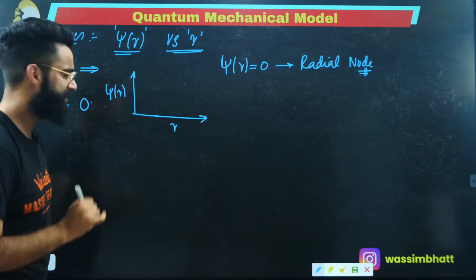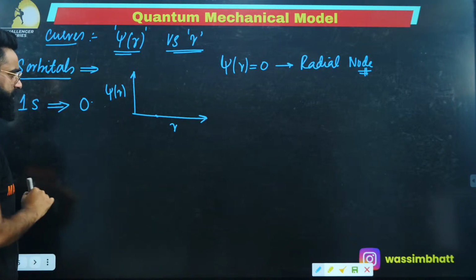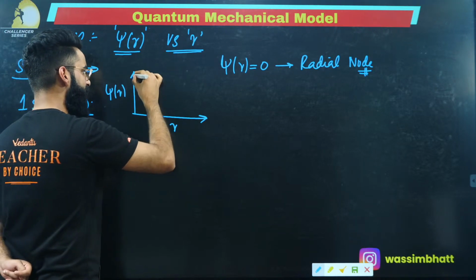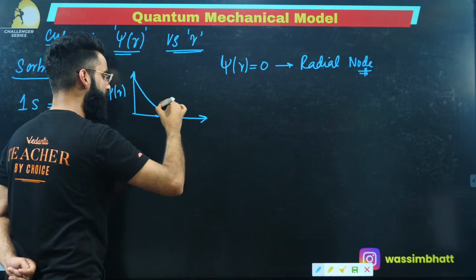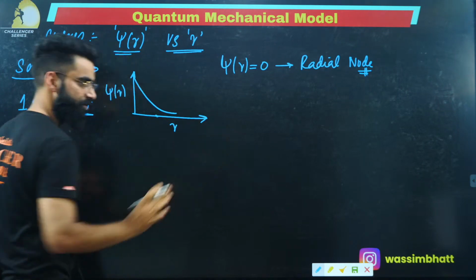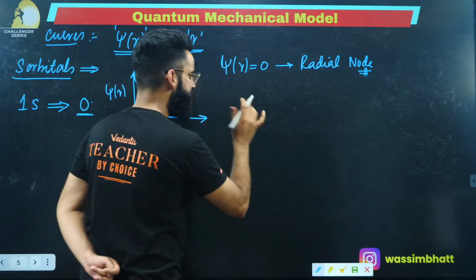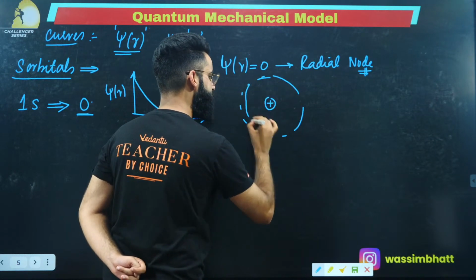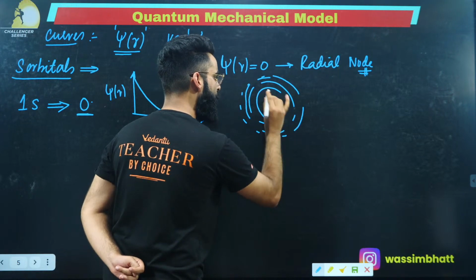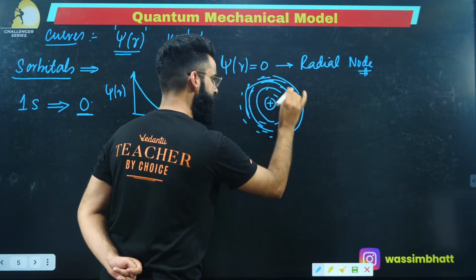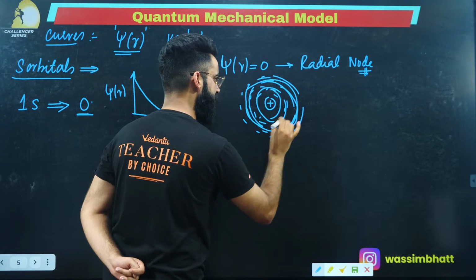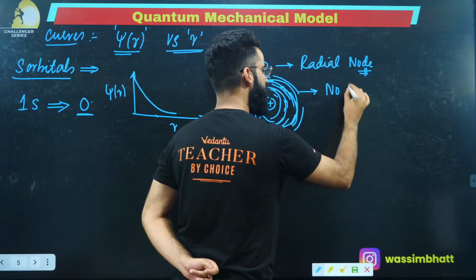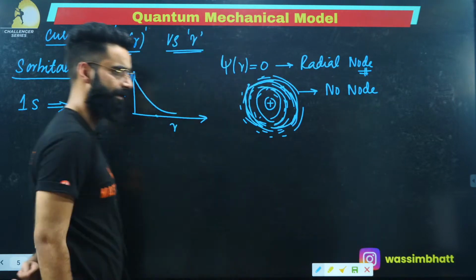Let's understand. If I talk about 1s, there is no node. So your curve will start from here, and it's not going to touch this r-axis. This is the nucleus, and this is the electron density. You won't find a single region around the nucleus in case of 1s where the probability of finding the electron is 0. That means there is no node present in case of 1s, correct?